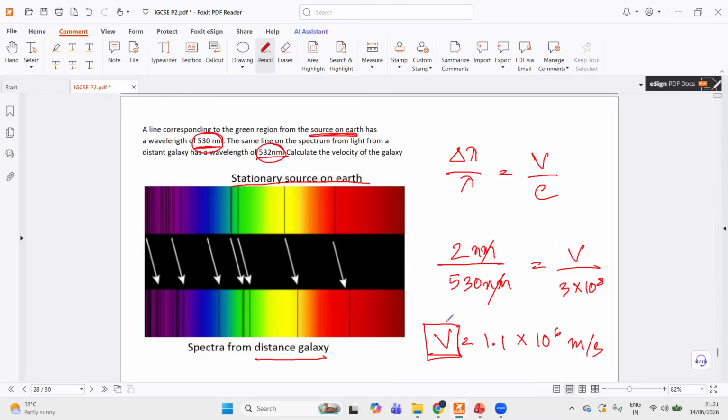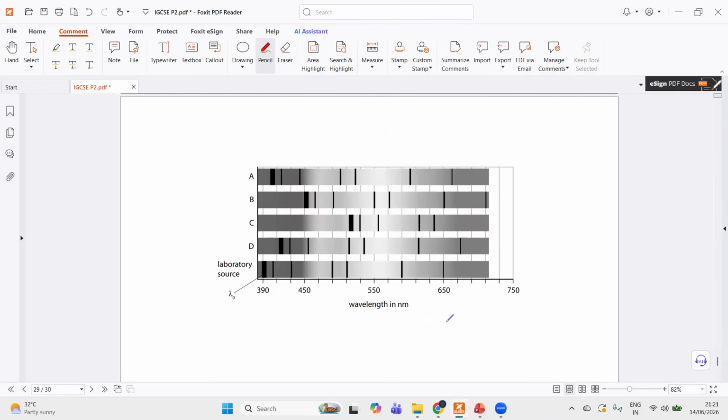Speaking of moving away, here you have some more spectral lines, okay? And here, the question asked, which galaxy is the farthest away? All right, so pick this line because this is easiest to identify. Always remember the visible part of the electromagnetic spectrum.